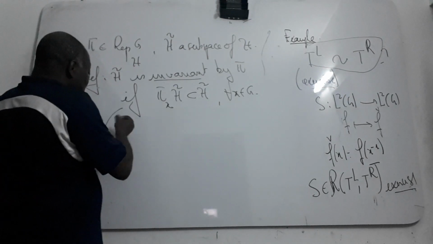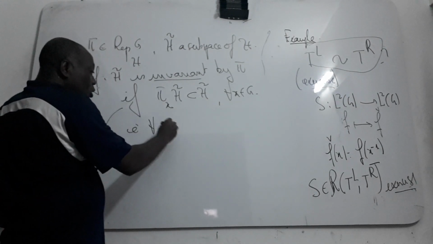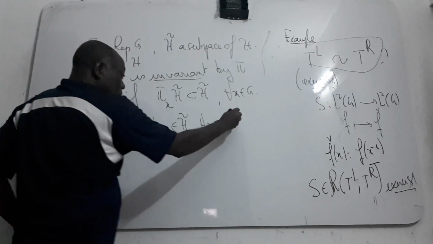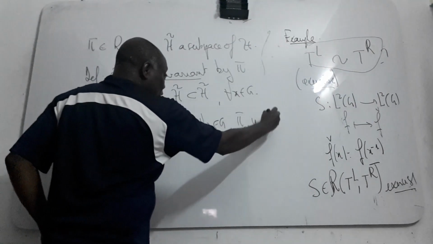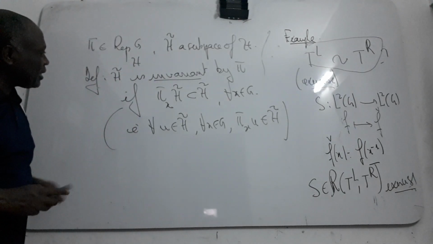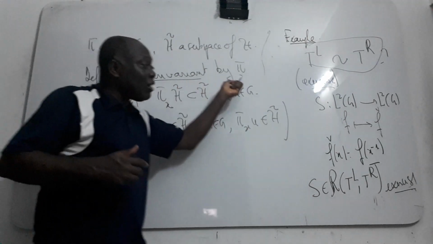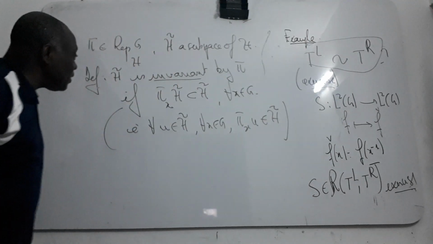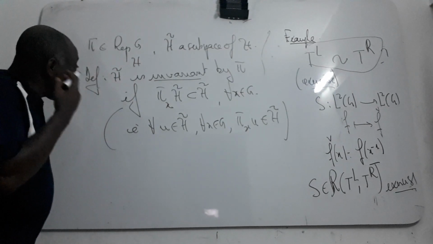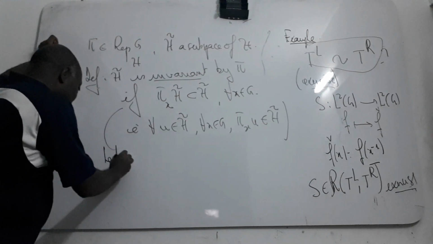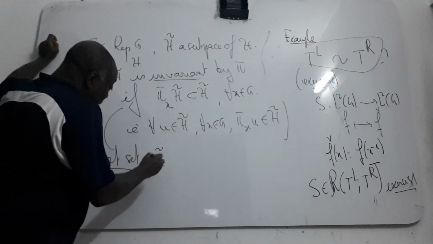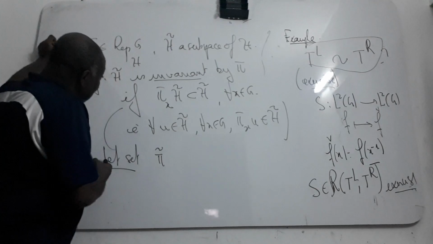That means that for all u in this space and for all x in G, pi x of u is contained also in this space. So we say that H theta is invariant by your representation. Very, very simple. Then if you consider the Hilbert space and the invariant representation, I can compute, let's say, pi theta like this, a map from here.